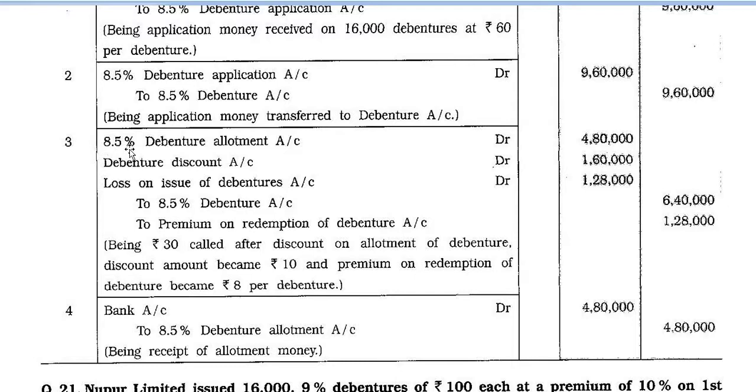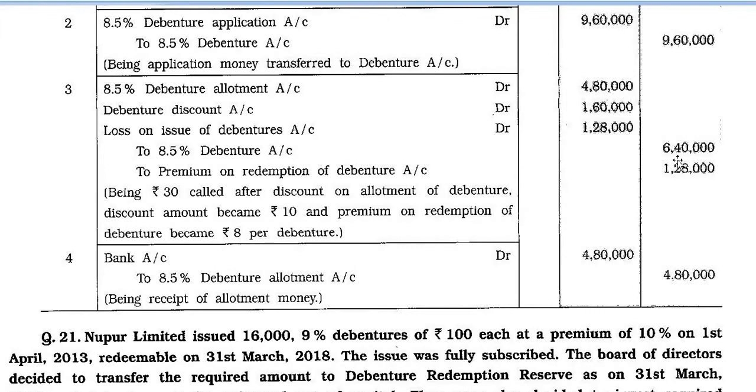Third journal entry, 8.5% debenture allotment account debit 4,80,000. Debenture discount account debit 1,60,000. Loss on issue of debenture account debit 1,28,000. To 8.5% debenture account 6,40,000. To premium on redemption of debenture account 1,28,000.